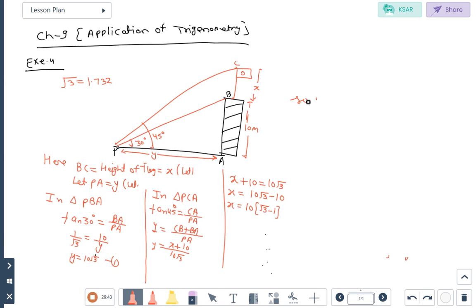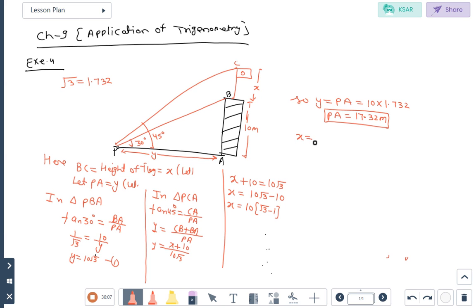So y is equals to PA is equals to 10 multiply 1.732. So that PA will come 17.32 meter. So that is the distance of a point P from the foot of the tower or foot of the building.